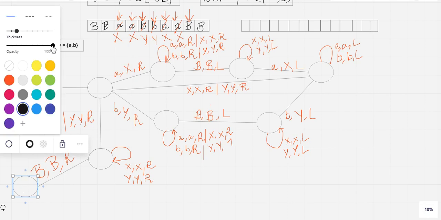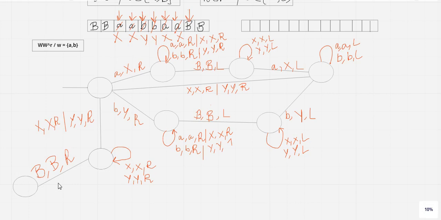Okay, so I think it's almost clear to everyone where we have learned about the construction of a palindrome machine, and where we have seen this entire diagram. And if you want to make a more simplified version of this, then in place of A where you are replacing X, you can also replace by the blank symbol. Then the diagram will not be that complicated, but this is actually the proper diagram where you can get all possible combinations. Okay, then this one you can make a double circle to make it a final state, and you will be getting the final answer.